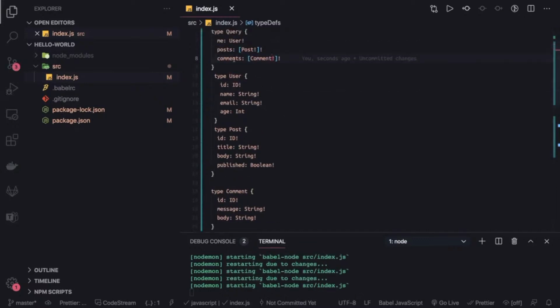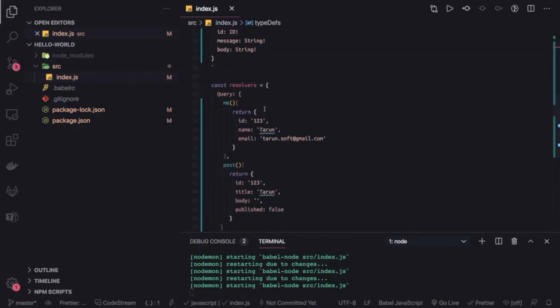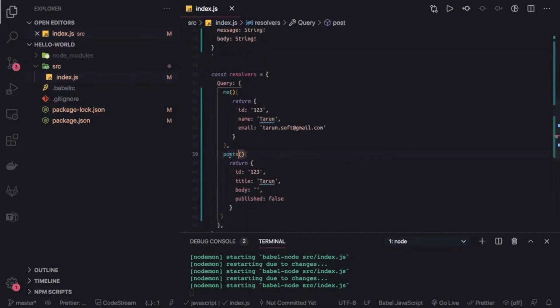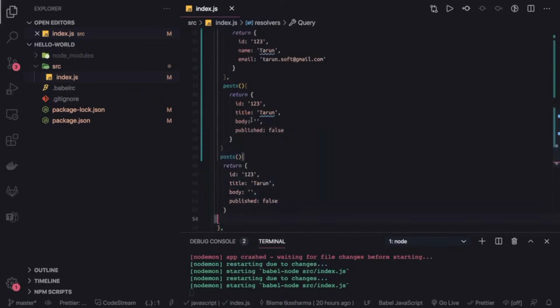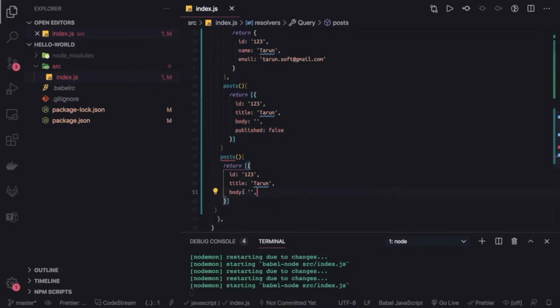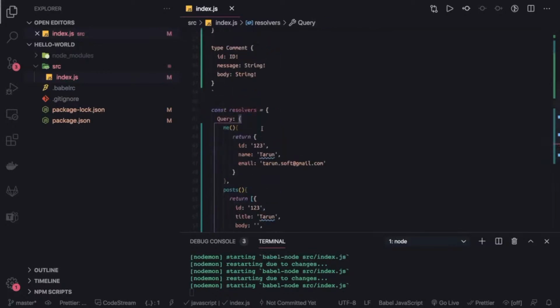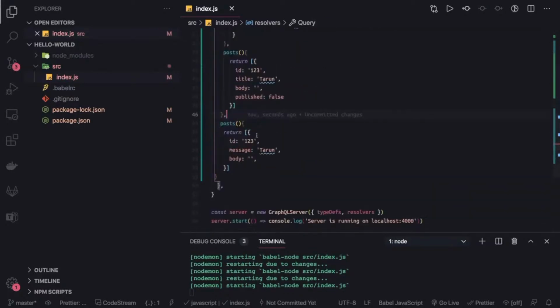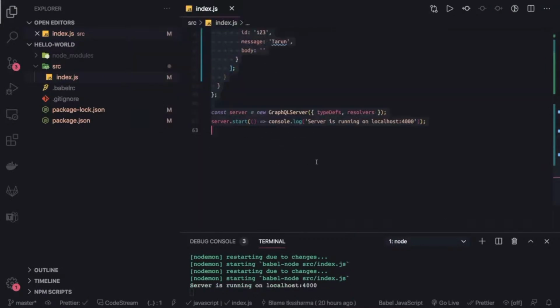Posts and comments are the two other queries we have. So we are good with me, we have posts, and we have comments. We always need to remember that we are going to return an array, not an object. Here it should be title, it should be message and body. This is comments: id, message, body; id, message, body; id, title, body, published. So now this is the simple server we have written.